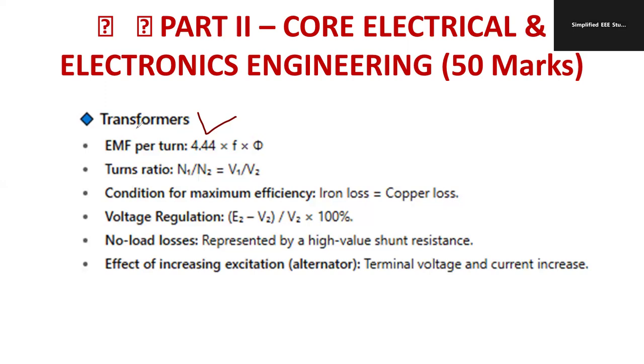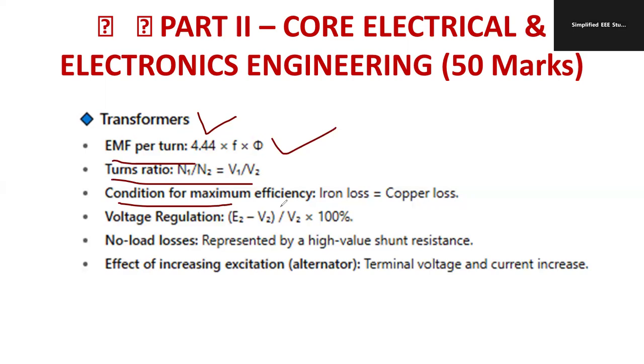From the transformer, AC machine: EMF per turn, that equation you have to remember, 4.44 f phi. Turns ratio equation: N1 by N2 is equal to V1 by V2. Otherwise, you can write N2 by N1 is equal to V2 by V1 is equal to I1 by I2 is equal to K. K is known as transformation ratio. If the value of K is equal to 1, then it is known as isolation transformer. If K greater than 1, it is step-up transformer. K less than 1 means step-down transformer.